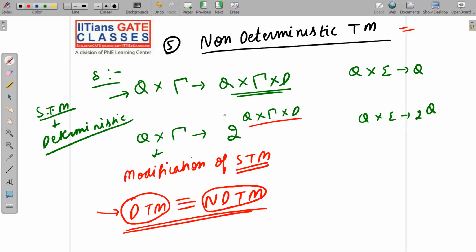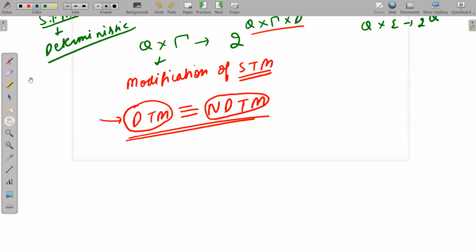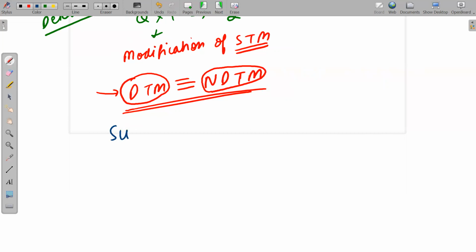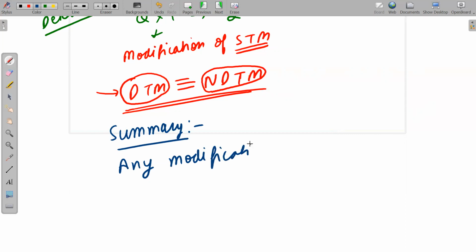In the summary, I can say that any modification, as we have already seen, we have seen 5 modifications, but actually we have lots and lots of modifications of standard Turing machine.